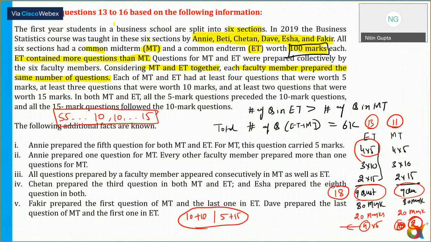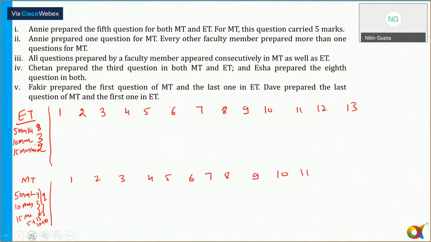Now, we know for ET there are 8 questions of 5 marker. Question 4 is 5 marker, 5 is 5 marker, 6 is 5 marker. What about question number 9? For question number 9, the next 3 questions are of 10 marks each. And question number 12 and 13 are of 15 marks each. So it is 15 marker and 15 marker. For MT, as of now, I can't say anything. So let's just leave it here.